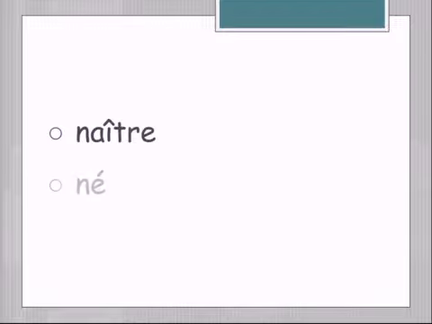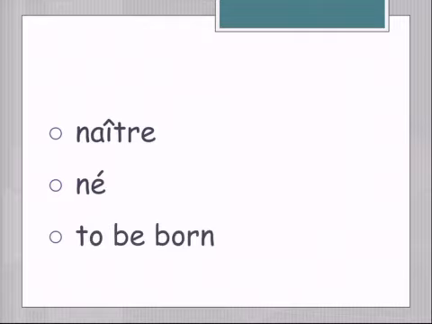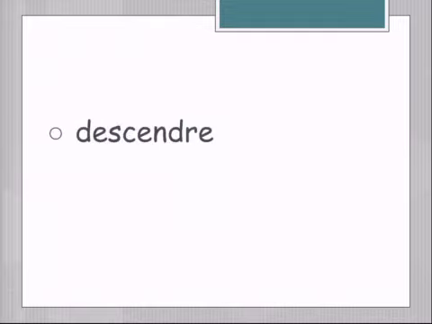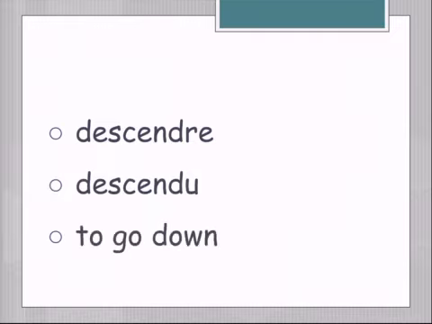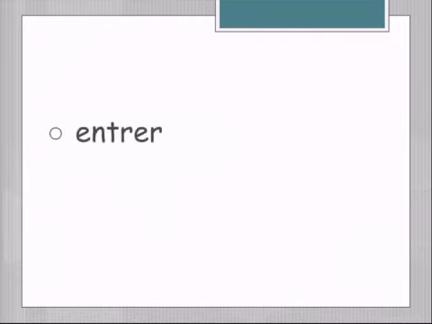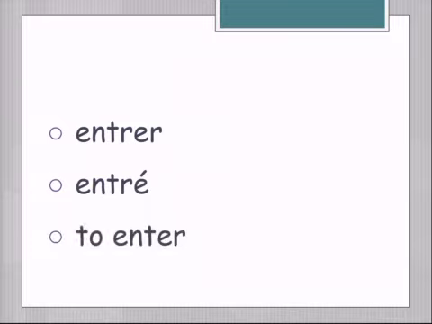Naître turns into né, and it means to be born. Je suis né en novembre. I was born in November. It's a completed action, one time. Descendre turns into descendu. Take off the re and add the u. To go down. Entrer, take off the er, add the é with the accent aigu. Entré. To enter.